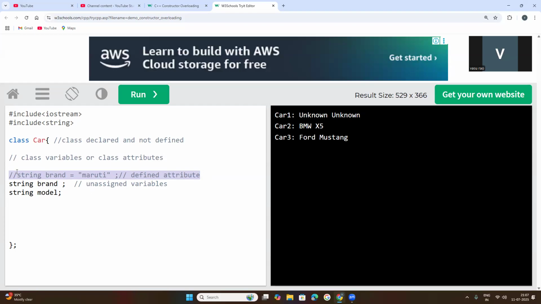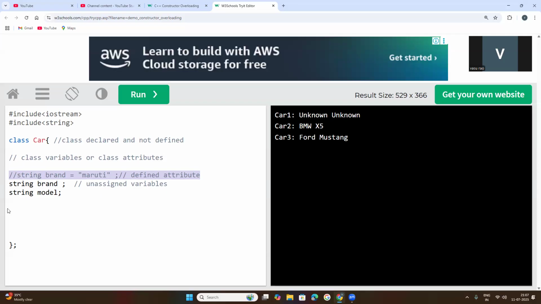Whenever we keep two forward slashes in front of any line, that line will not be read by the compiler. I told you that C, C++ and Java are compiler-based programming languages, and Python is interpreter-based. All these are translator programs, which convert the high-level language, your source code, into machine language.